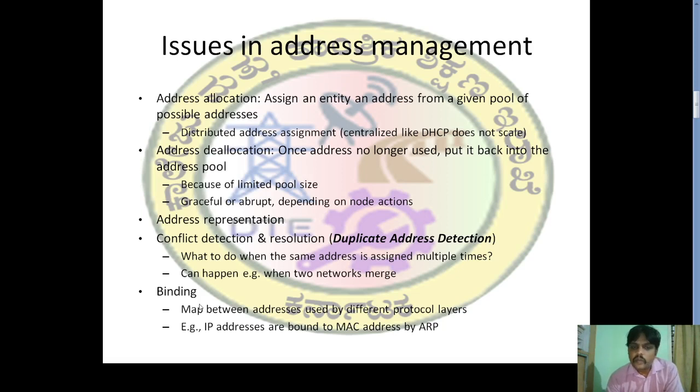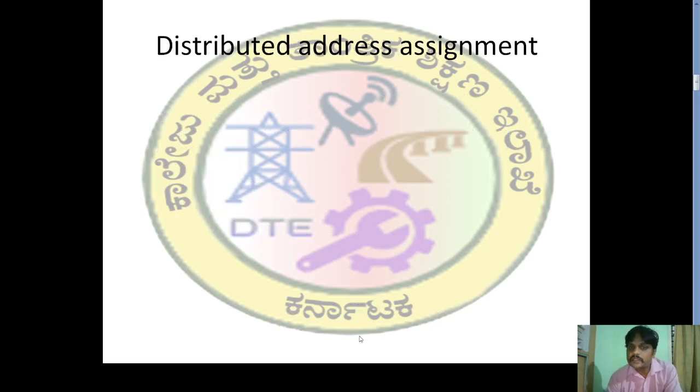We have the term binding, which is the map between addresses used by different protocol layers. An example is that IP addresses are bound to MAC addresses by the Address Resolution Protocol.